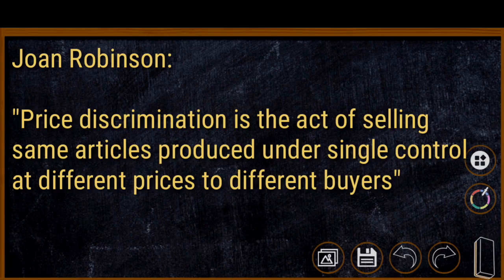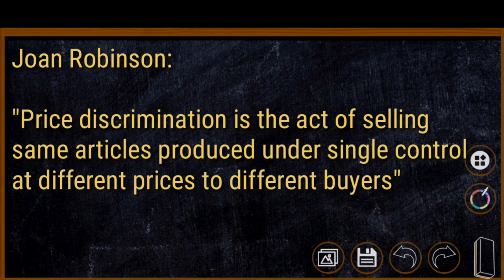According to Joan Robinson, a famous economist, the act of selling the same articles produced under single control at different prices to different buyers is known as price discrimination. Here the monopolist has the capacity to discriminate between customers on the basis of price.